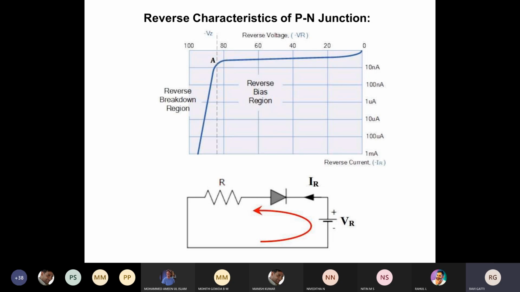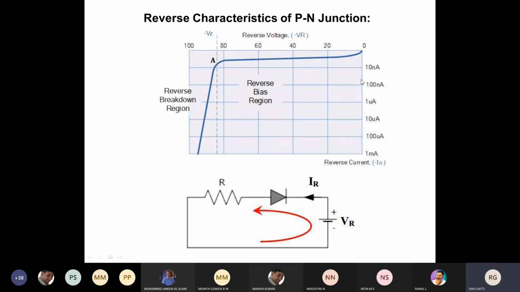So now you can see here, since we are applying a negative voltage, the input voltage is negative. So you can see minus VR is there. Reverse bias is minus VR, and you will be getting a negative current. So therefore you can see minus IR is there. IR is the reverse current. Since you are getting a negative current, whatever the direction you got in the previous case, you are getting the opposite direction. So therefore we will be representing it as minus IR.